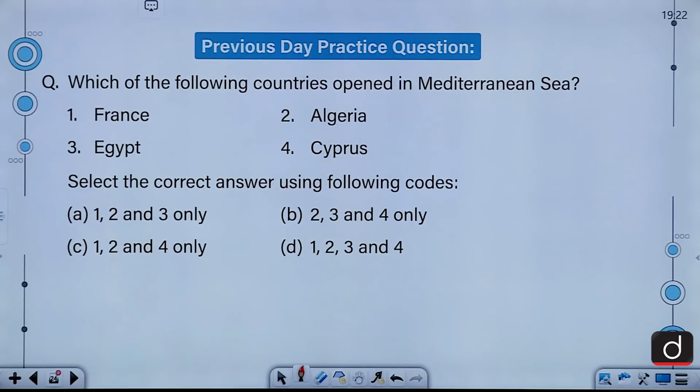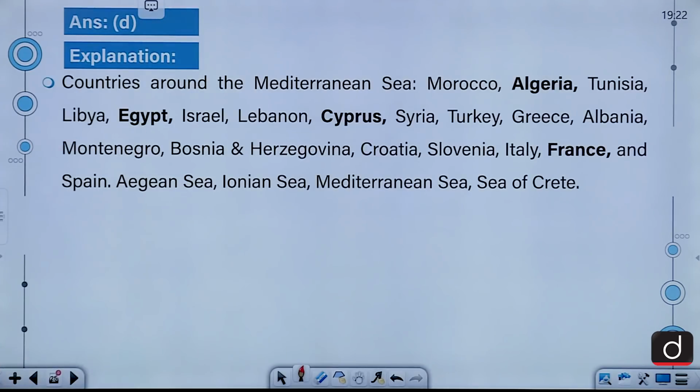Which of the following countries open into the Mediterranean Sea? France, Algeria, Egypt, Cyprus. Select the correct answer using the codes given: 1, 2 and 3 only; 2, 3 and 4 only; 1, 2 and 4 only; or 1, 2, 3 and 4. So the correct answer for this question is D, that is 1, 2, 3 and 4. All the countries do open up.